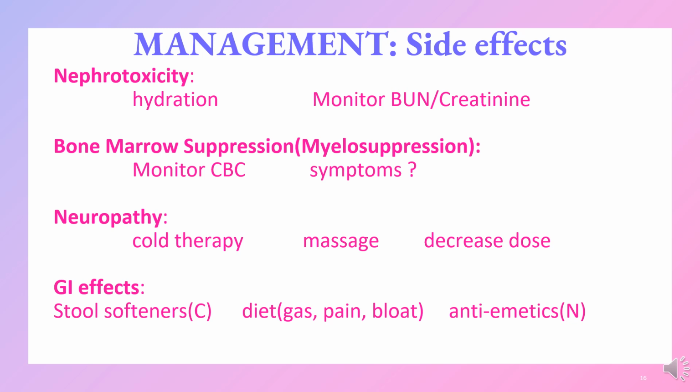Bone marrow suppression, we're going to monitor that CBC. We're also going to look at symptoms, okay? We're not just looking at numbers. I had a patient who had a 6.5 and walked in like it was any other day, no problems. We still had to transfuse him, but he was really asymptomatic. You could not tell that he was walking around with a hemoglobin of 6.5. And on the other hand, I've had patients who have been at 7 and 8 and are symptomatic. So we're assessing a human being, not just numbers. So we're going to look at CBC and we're going to monitor symptoms of bone marrow suppression. We're going to watch for infection and monitor that ANC.